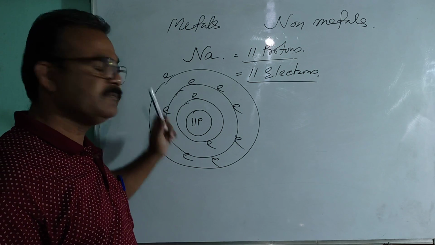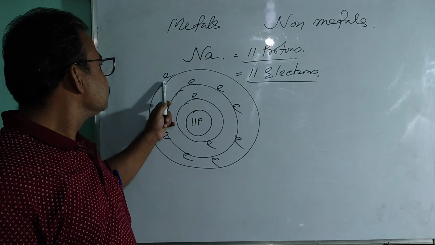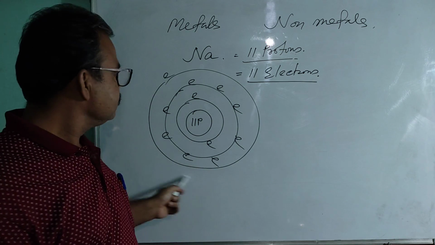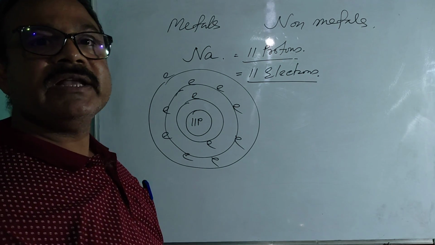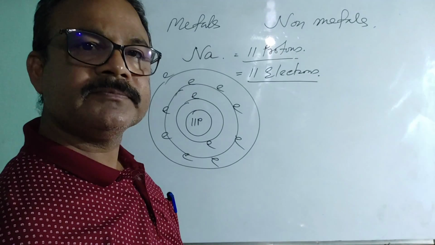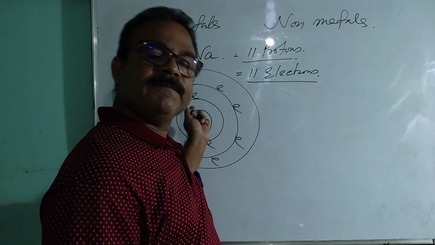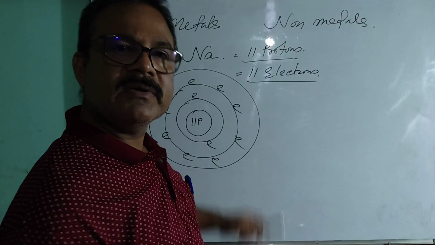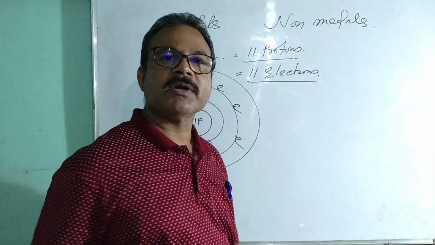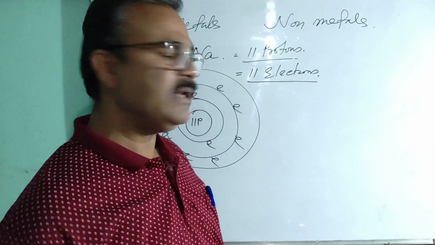Now you see, sodium has only one electron in its outermost orbit. And already I mentioned that if a particular atom acquires 8 electrons in its outermost orbit, then it will get stability.